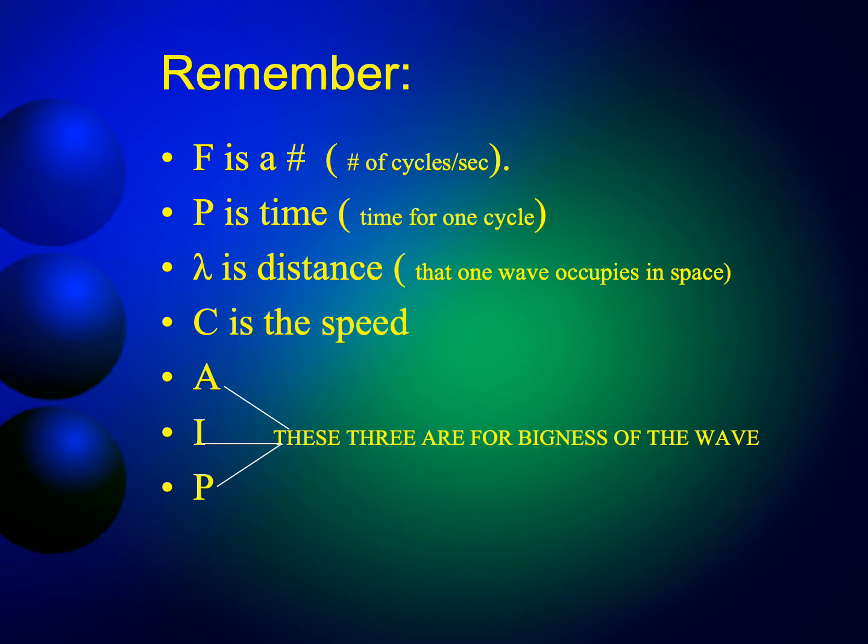F is a number, so frequency is a number of cycles per second. Period is time, time for one complete cycle to occur. Wavelength, length is a distance, the distance that one wave occupies in space. Okay, and the speed is the speed at which sound travels in the medium. Amplitude, intensity, and power are the 3 parameters that describe bigness of the wave.